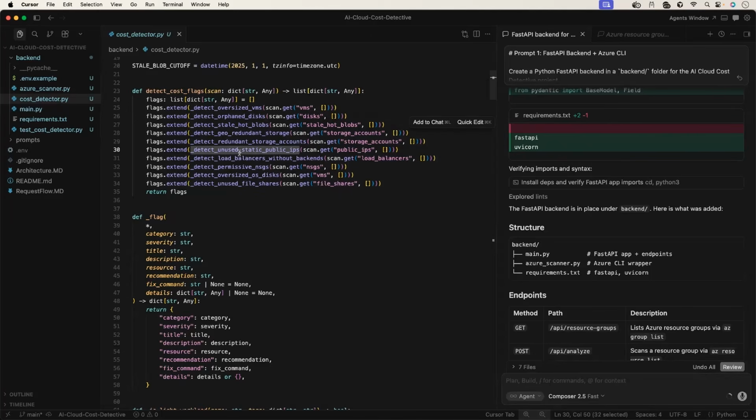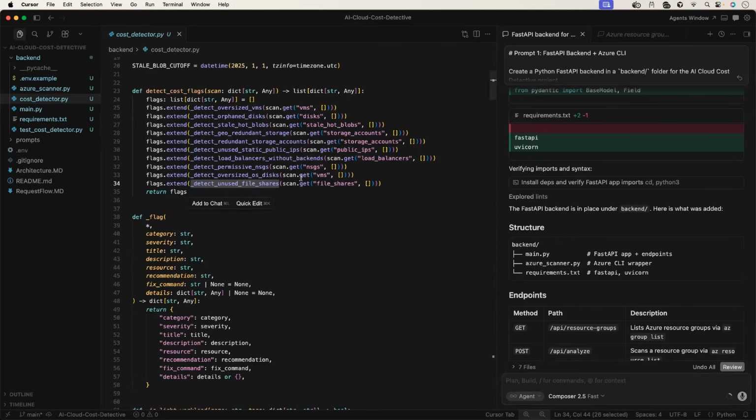So even the one that we're building is looking at any stale or unused static public IPs. Load balancers without backend, good. Permissive NSGs, oversized OS disks, just like oversized virtual machines, oversized disks. Unused file shares. File shares are like EFS on AWS.